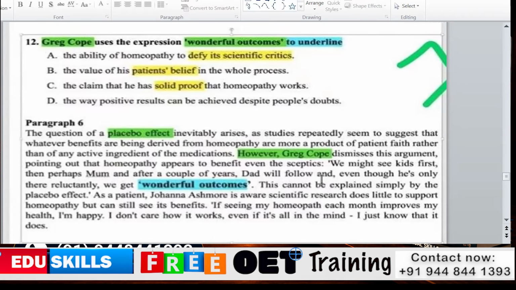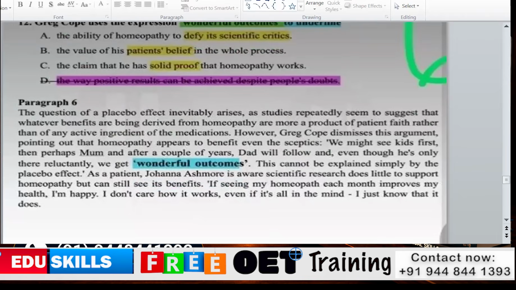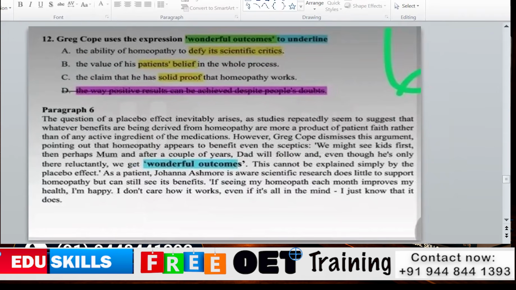First answer: the ability of homeopathy to defy scientific critics. Is anything mentioned about defying or difficulty or opposing anything? No. Then the value of his patients' belief is not mentioned. There is also no solid proof that homeopathy works; nothing about solid proof is mentioned. We may have some doubt about D, but maybe if it is eliminated, because our introductory paragraph is saying it is worthwhile, then maybe we will think about D, and it cannot be eliminated.